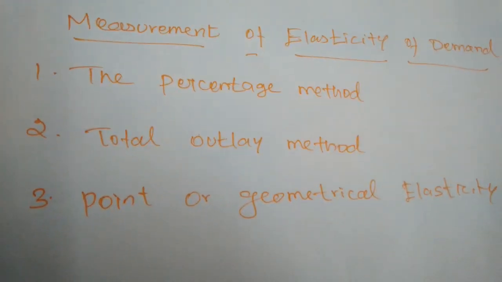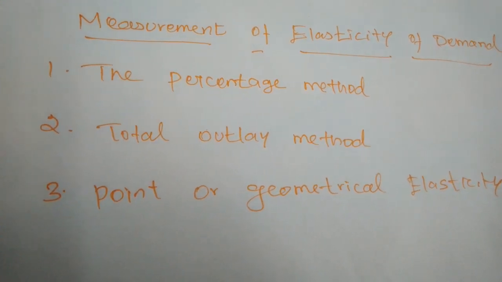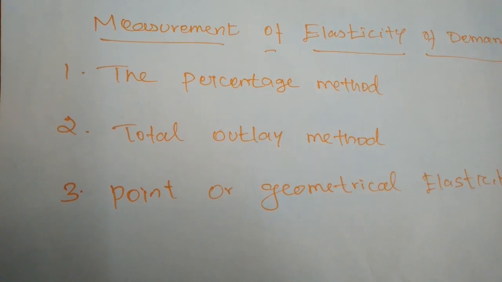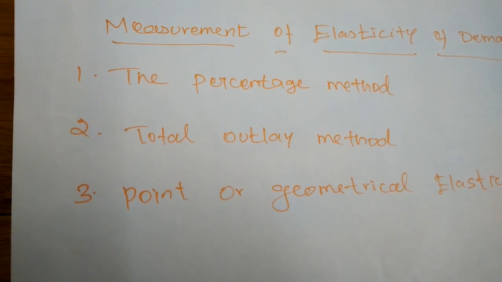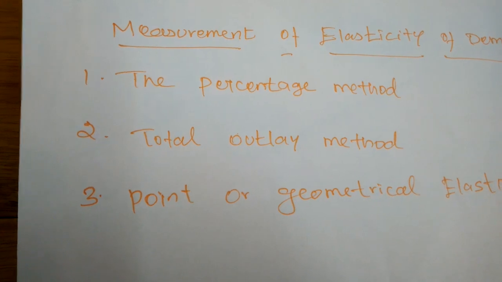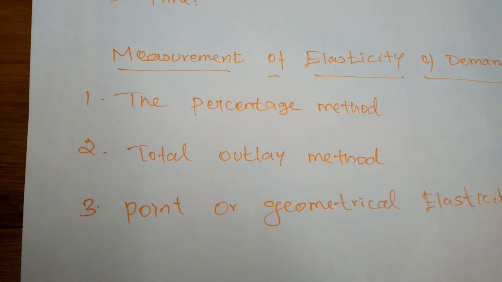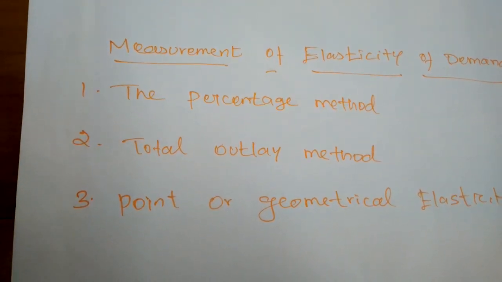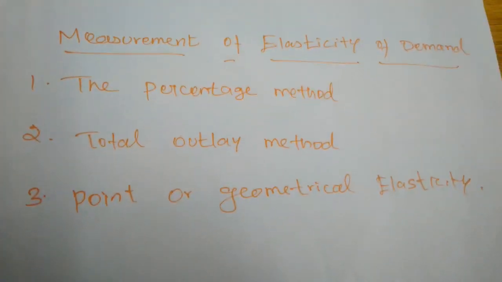Next, the point or geometric method. When the demand curve is a straight line, it is said to be linear. Graphically, the point elasticity of a linear demand curve is shown by the ratio of the segments of the line to the right and to the left of the particular point. So by considering the segments at the points, we can measure the elasticity of demand.